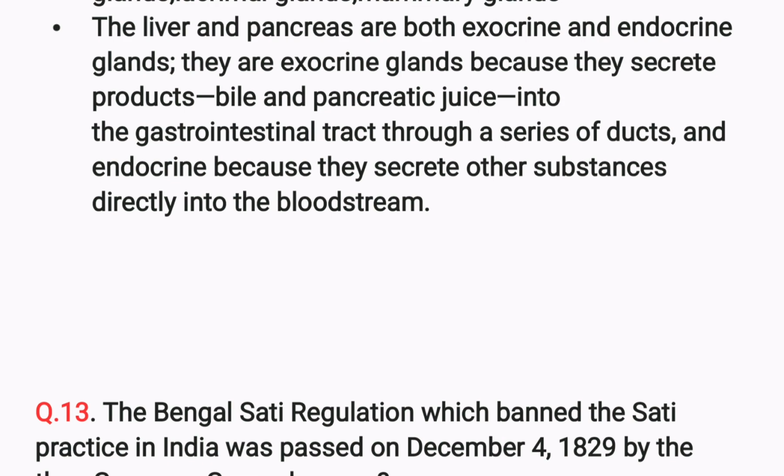That is the reason for exocrine behavior. And for endocrine behavior, what is the reason? They are endocrine because they secrete other substances directly into the bloodstream. So these are the two behaviors shown by the liver and pancreas. So these are termed as both exocrine and endocrine glands.